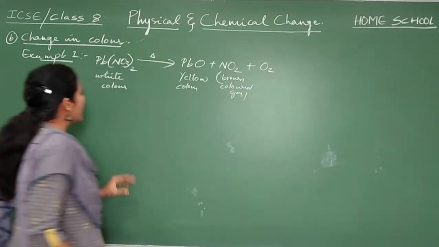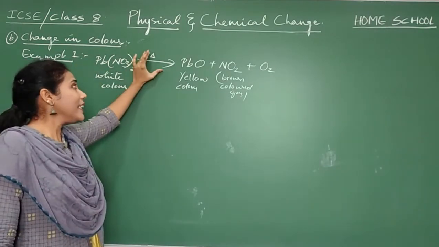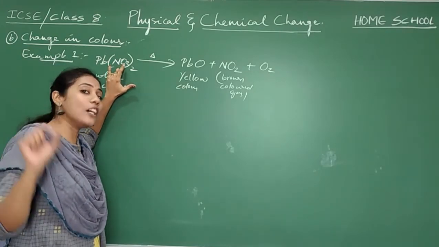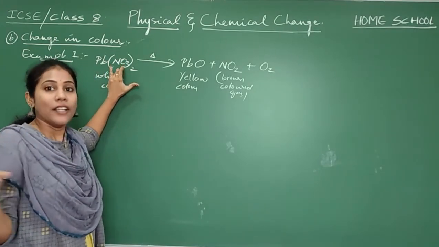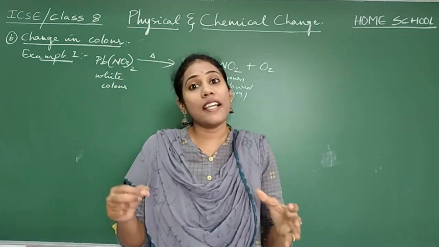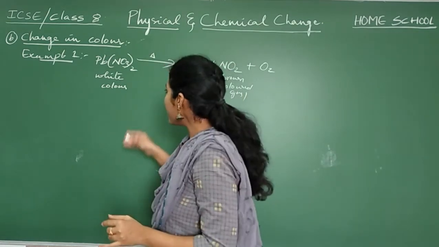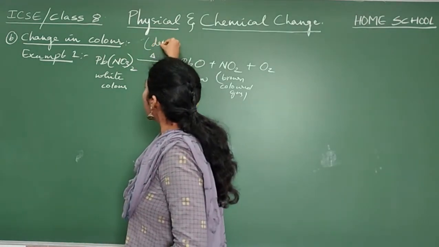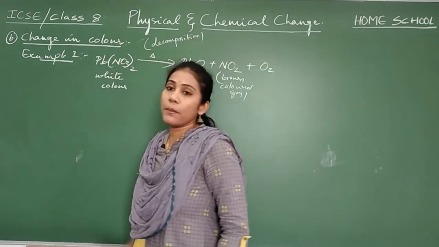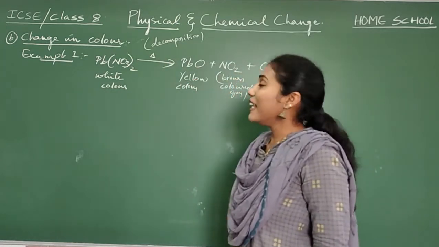Say what has happened here? The lead nitrate, previously it was white in color. The moment you heat it, it will undergo breaking, and that is called decomposition. In chemical language, we don't say the molecule is breaking. We say the molecule is undergoing decomposition. So what is it undergoing, guys? Decomposition. Who is undergoing decomposition? Lead nitrate is undergoing decomposition, and it is getting converted into yellow colored lead oxide.